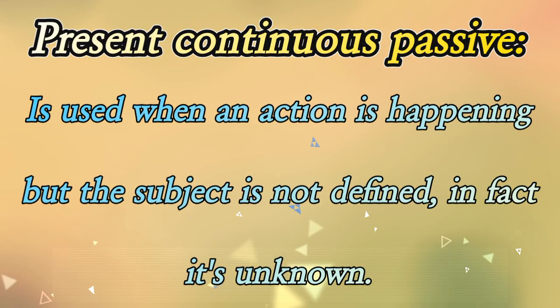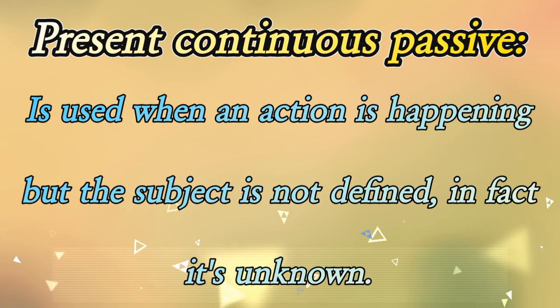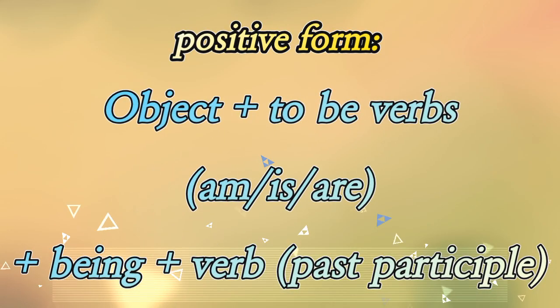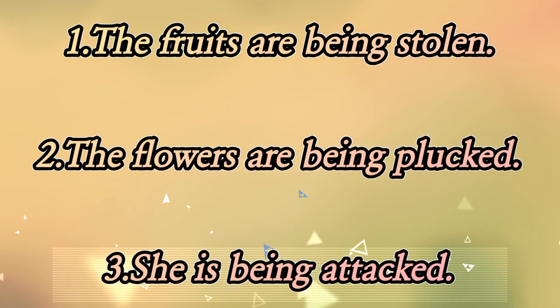Present continuous passive is used when an action is happening, but the subject is not defined. In fact, it is a noun. Positive form is object plus to be verb: am, is, are, plus being, plus verb, the past participle form. The fruits are being stolen. The flowers are being plucked.